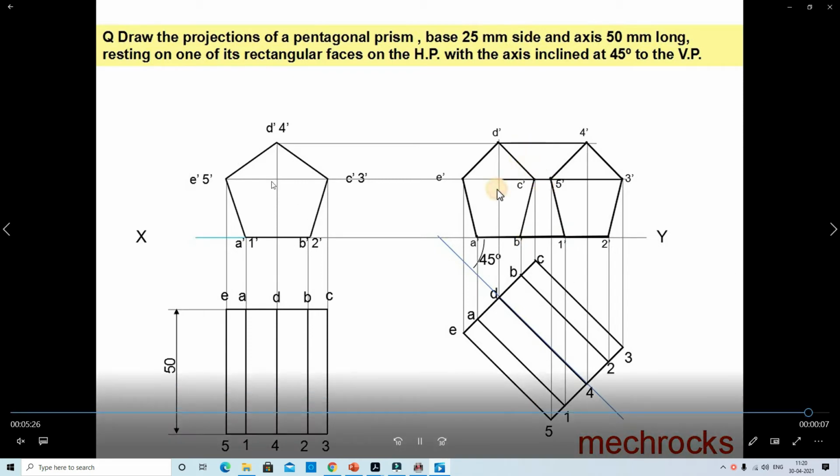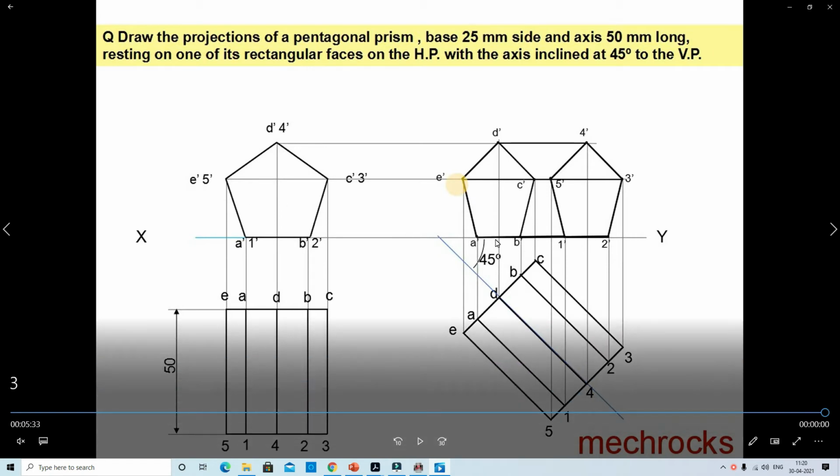This is resting on one of its rectangular faces on HP.